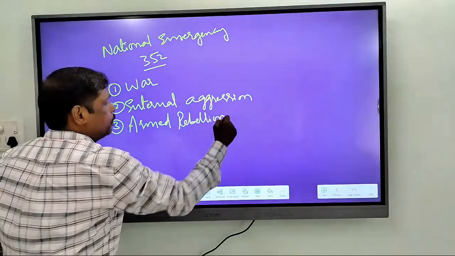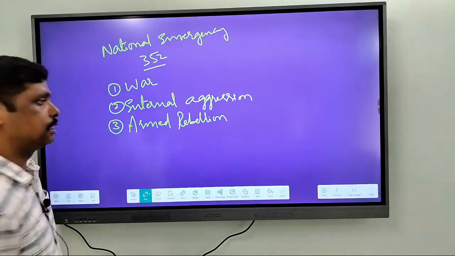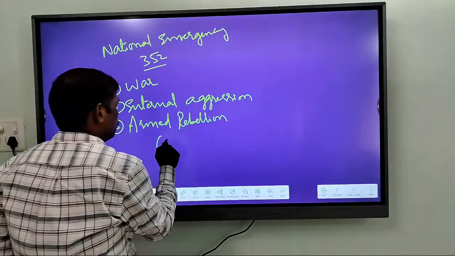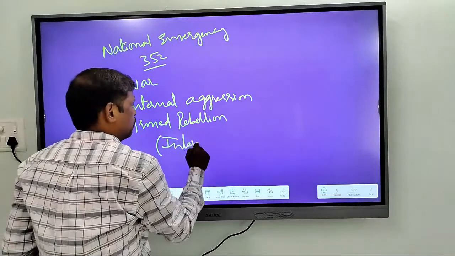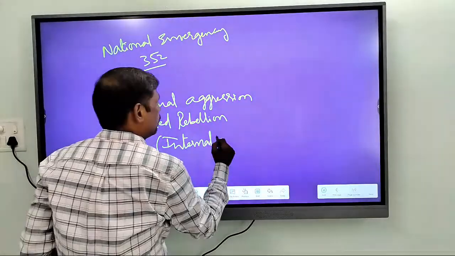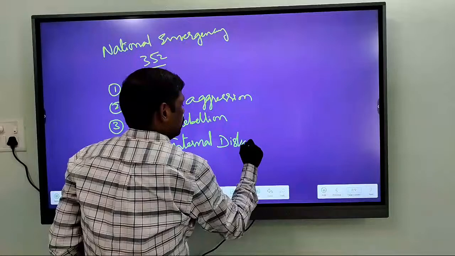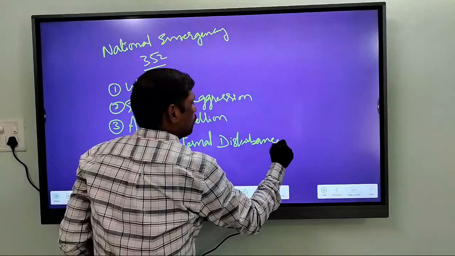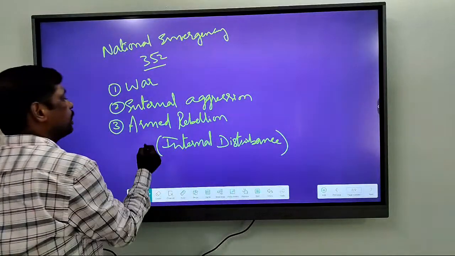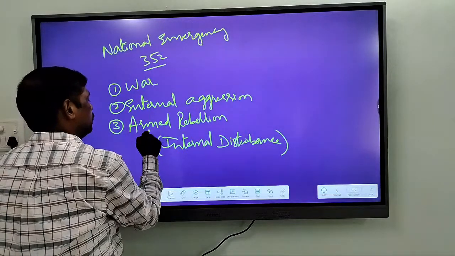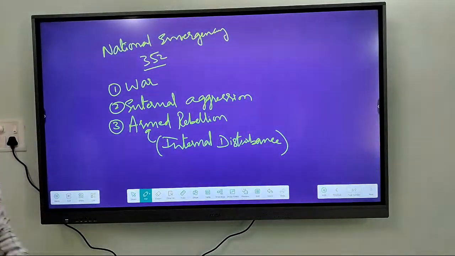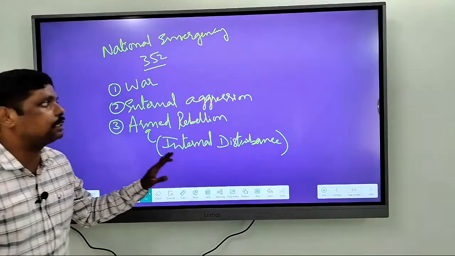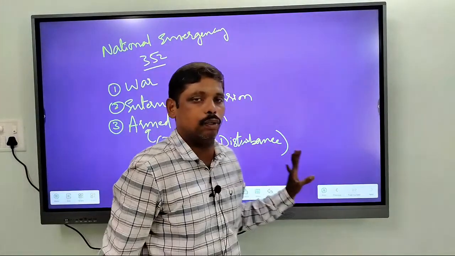So earlier we used to have the word internal disturbance. There was a ground called internal disturbance. This word internal disturbance is replaced by armed rebellion. That means internal disturbance is no more a ground.